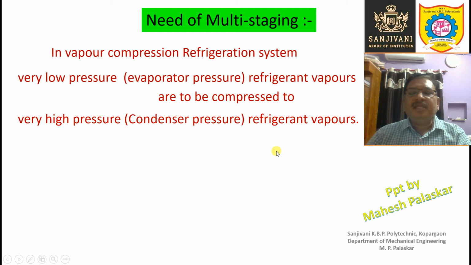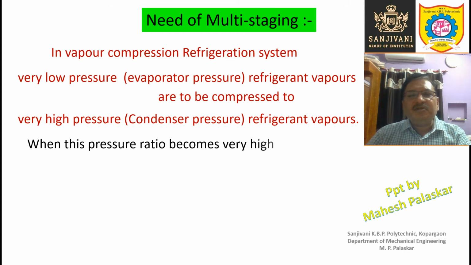So the pressure ratio may become high because of the high lift in temperature, or the more difference between the condenser temperature and the evaporator temperature. The evaporator temperature, if it is very low and the condenser temperature is very high, then the difference becomes more, or the lift of temperature against the temperature gradient becomes high. In that case, multistaging is required.